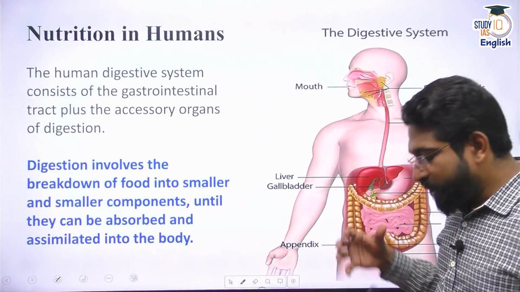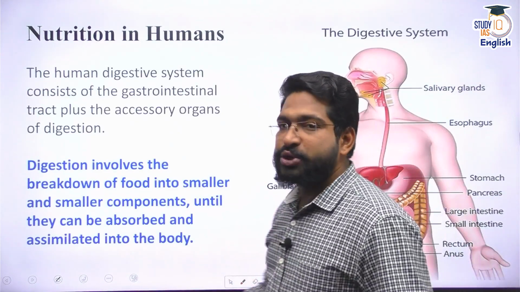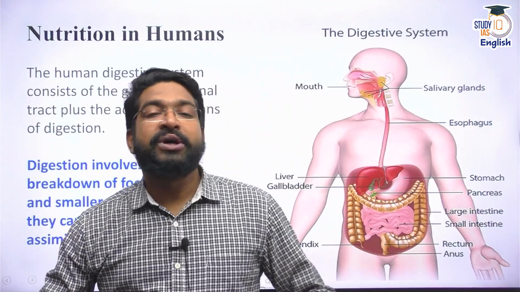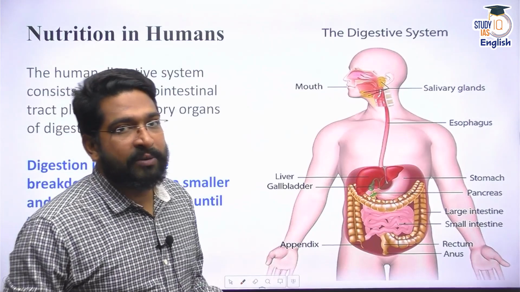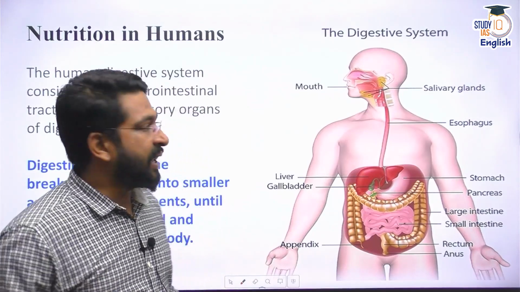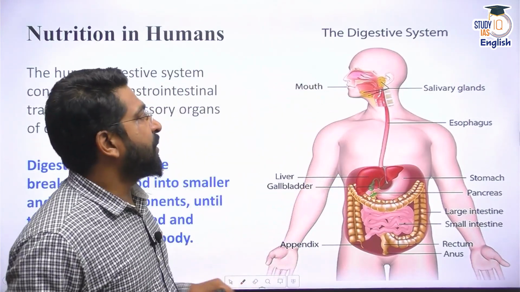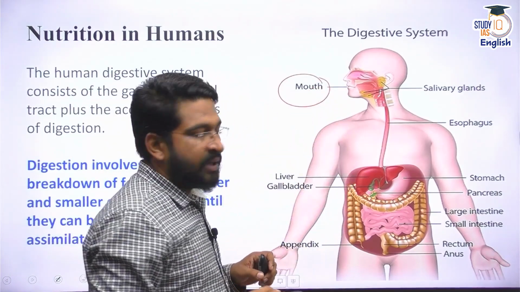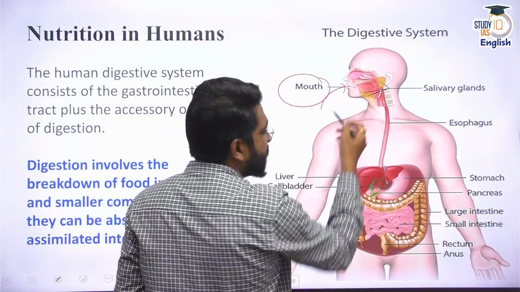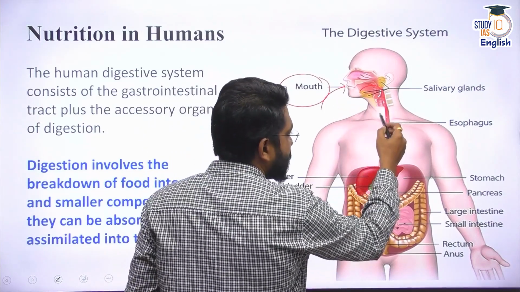In humans, nutrition or the metabolic activity is run through the GI tract, or the digestive tract, what we also call the alimentary canal, intestinal tract. Now it starts with the mouth. Once the food enters through the mouth, we chew it, and it enters into the esophagus.